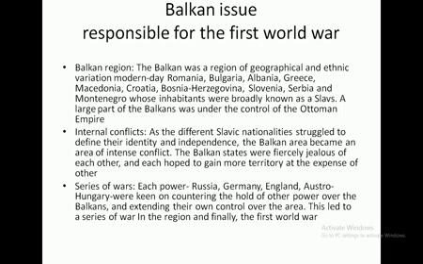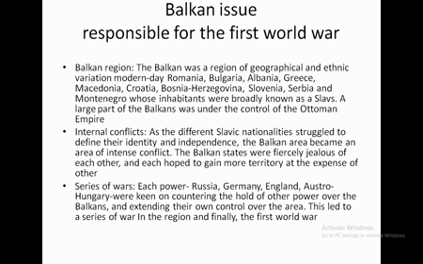Now, the last topic: the Balkan issue. How was the Balkan issue responsible for the First World War? The Balkans was a region of geographical and ethnic variations. It includes modern-day Romania, Bulgaria, Albania, Greece, Macedonia, Bosnia, Slovenia, Serbia, etc. The people who lived in these Balkan areas were known as Slavs.